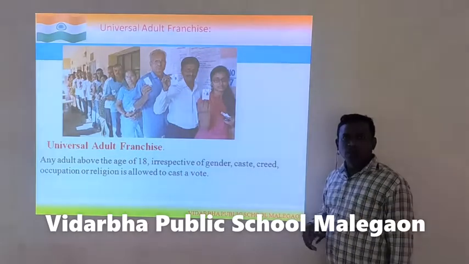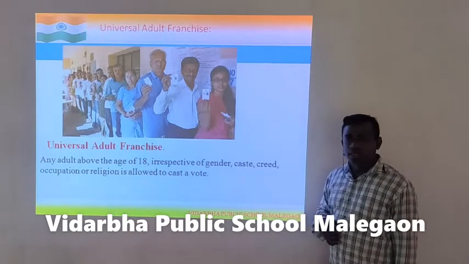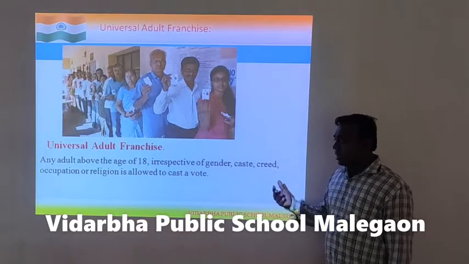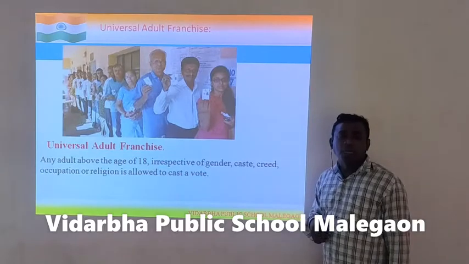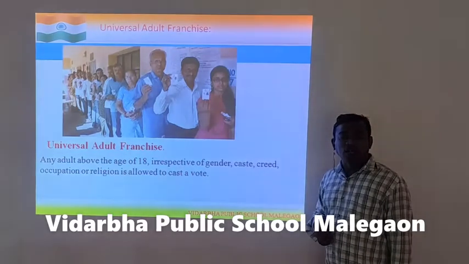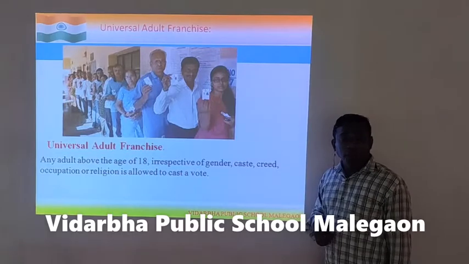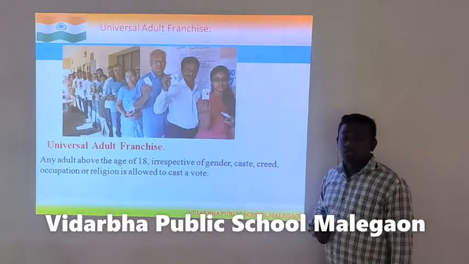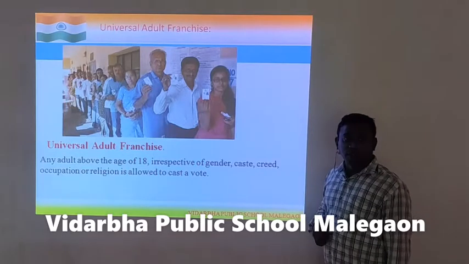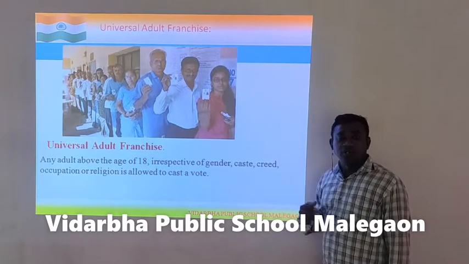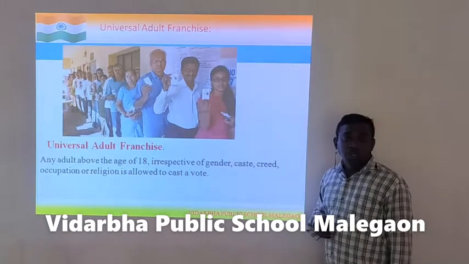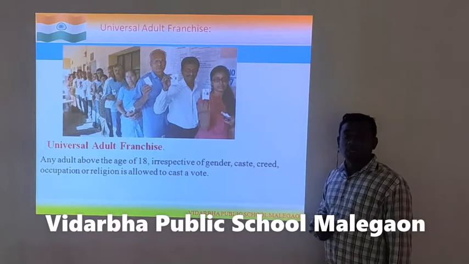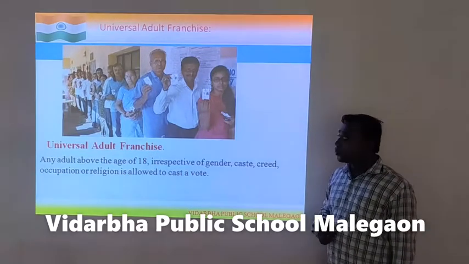It doesn't matter what gender they are. It doesn't matter what caste they are. Creed, occupation, religion, none of it matters. Everybody has an equal right of voting, just one vote. It's not that a person who is highly qualified has the right to cast 10 votes. Right? So, each person has the right to cast one vote. This is called universal adult franchise.